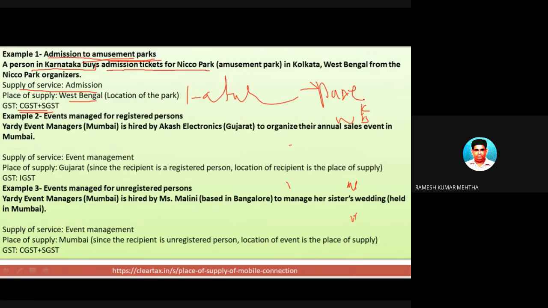You go to Pune and watch a movie in Pune, and you are paying some 1,000 rupees ticket. So what are they going to charge? If you look carefully, they will be charging GST of CGST and SGST, because the place of supply is where the amusement park is, or the mall is. So in this case, it is an intra-state supply of services, and 50% will be towards CGST and 50% will be towards SGST. So this is also clear.